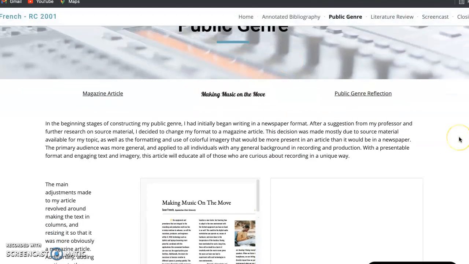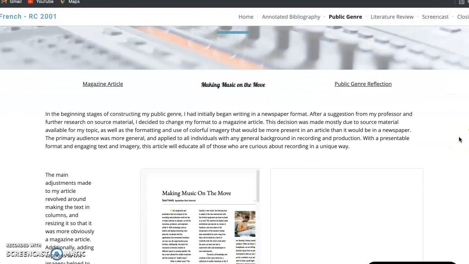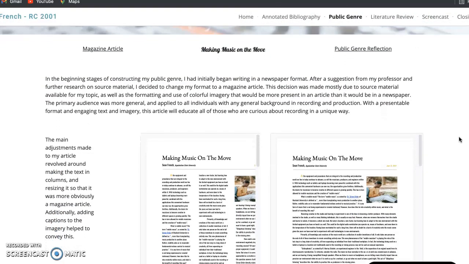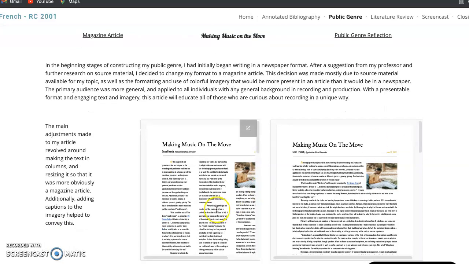The next page is the public genre. I have my magazine article on the left and the genre reflection on the right, and then I have the title, Making Music on the Move. This one I had a little more fun with, because the public genre is a little more relaxed in terms of formatting, since it was more free form. In the beginning I have a little bit of an introduction, and then I also linked both